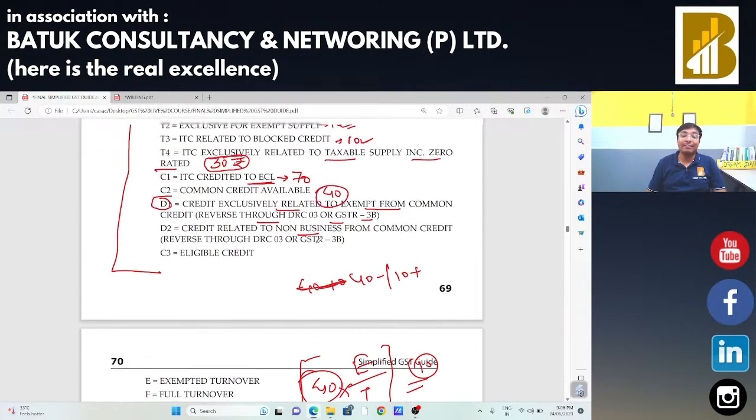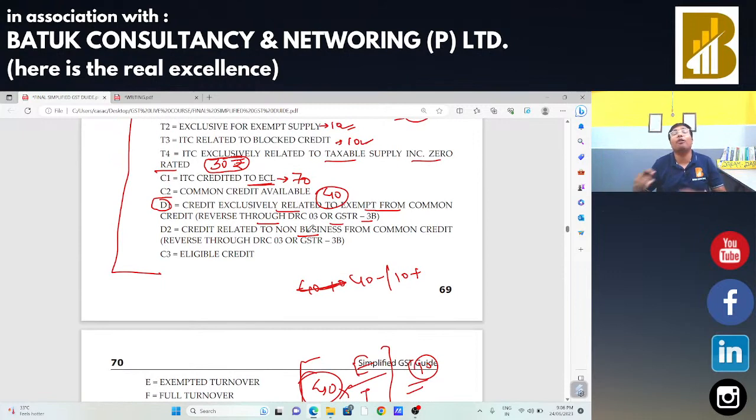Also, the credit which is related to non-business purposes, how we can decide the non-business purposes. So for that, whatever will be your common credit, that is 40 multiplied by 5% will be your credit which is exclusively related to non-business purposes, that is 8. You just need to reverse that 18 rupees from that and you got the 22 rupees figure. That 22 rupees is your eligible credit. You can claim the same.